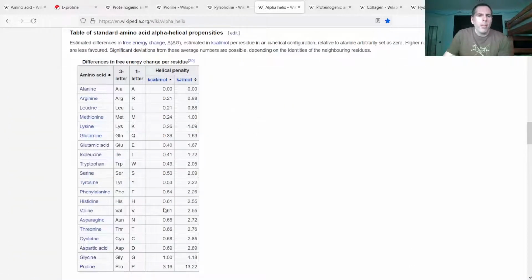We saw before that proline, I think we maybe talked about it briefly with glycine, but proline on this helical penalty table here is essentially an outlier. All the amino acids kind of smoothly increase, and then glycine kind of jumps up a little bit, and then proline is way off the chart as being unfavorable in the alpha helix. And that's because it kind of produces a kink in the protein backbone.